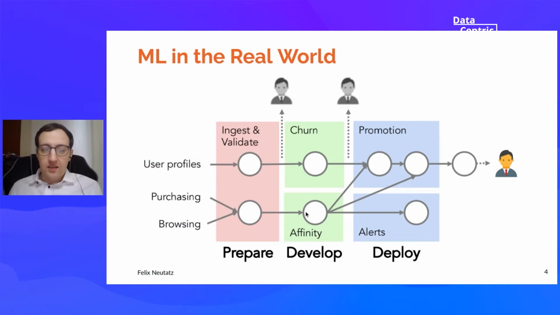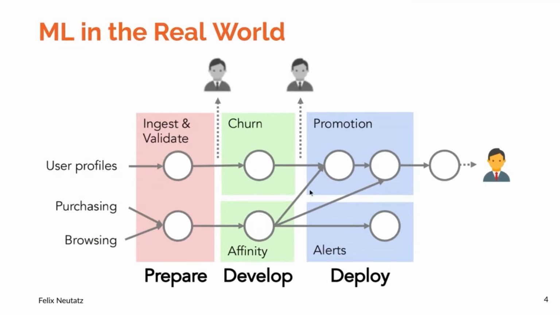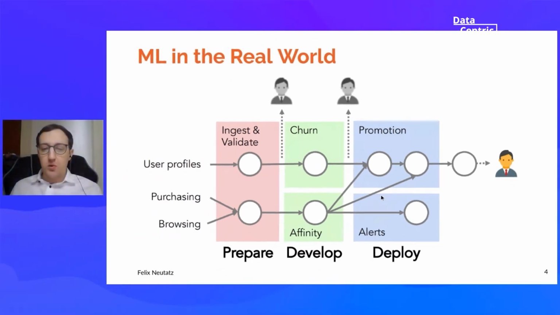Then these estimations will be handed off to the marketing team in blue, which will then decide, based on this information, whether to award this promotional discount to a user or not. And on the side, they will also monitor the churn, so whether people are joining or leaving this platform. So in total, you can see this is a quite complex workflow, and it's not trivial to know at what stages we actually should do the cleaning.